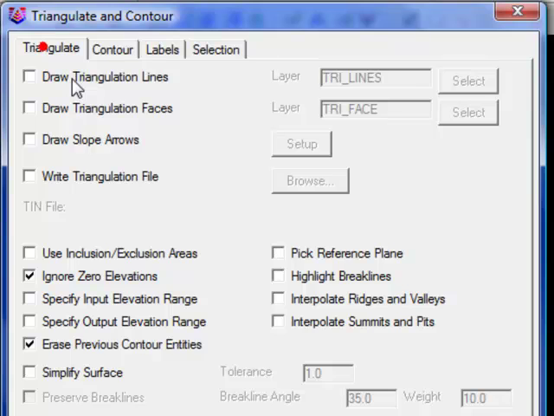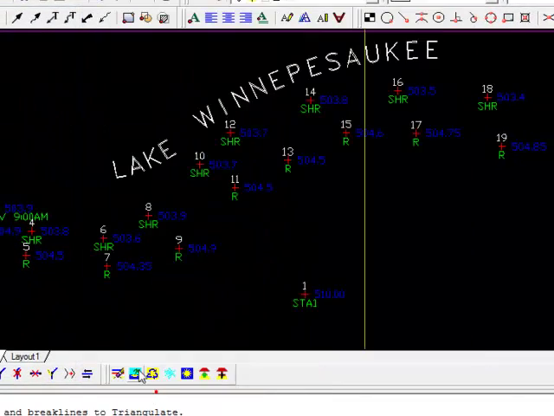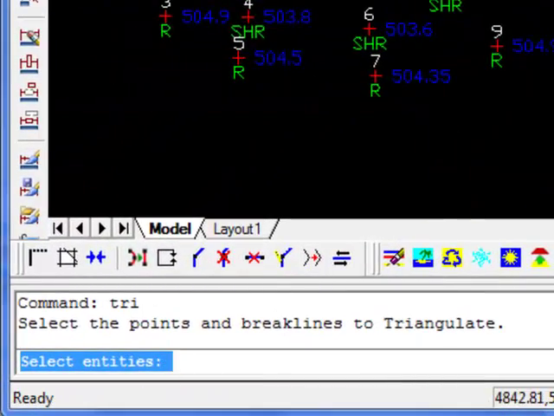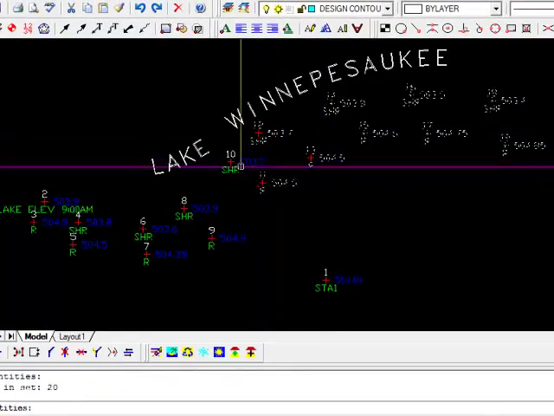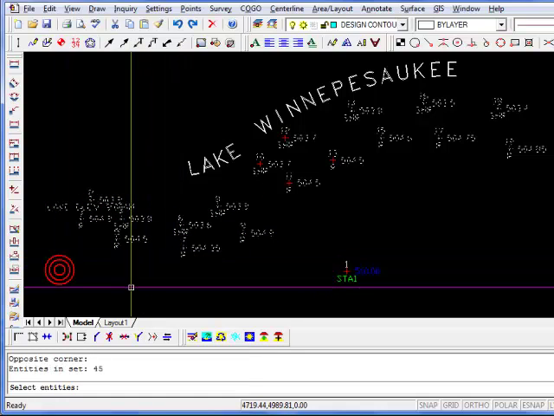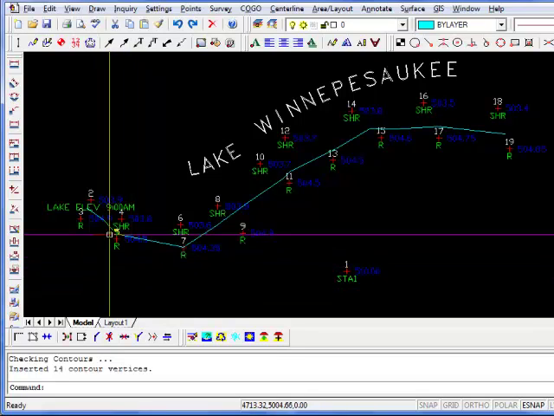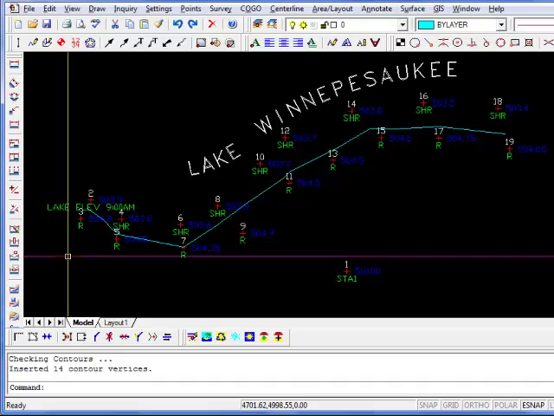We'll go to our triangulation tab, and we'll just make sure that we're not using a triangulation file unless you choose to. Say OK. It now wants us to select the entities to include. So we'll pick all our point data. I'm done selecting. I press enter, and it generates that full lake elevation contour for us. It's a pretty handy feature.